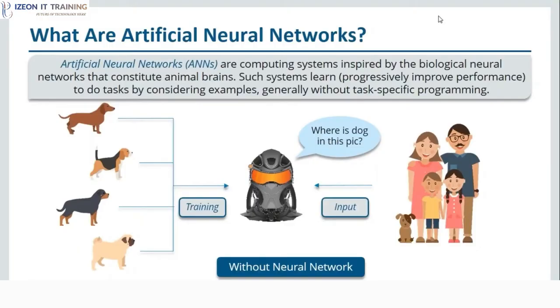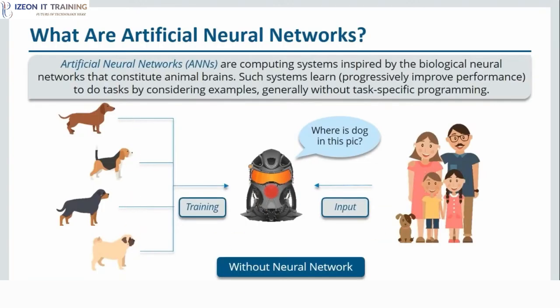So let me show you the importance of neural networks with two scenarios, before and after neural networks. So over here we have a machine, and we have trained this machine on 4 types of dogs, as you can see where I'm highlighting with my cursor. And once the training is done, we provide a random image to this particular machine which has a dog. But this dog is not like the other dogs on which we have trained our system.